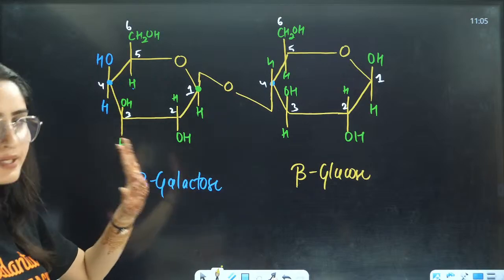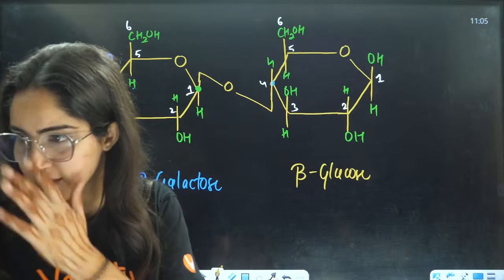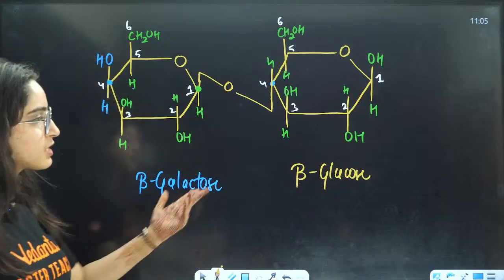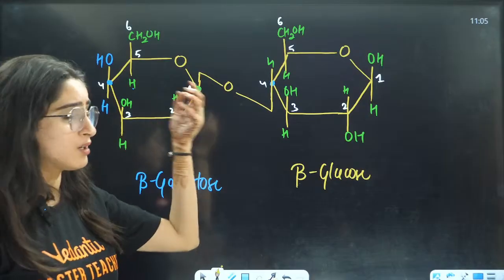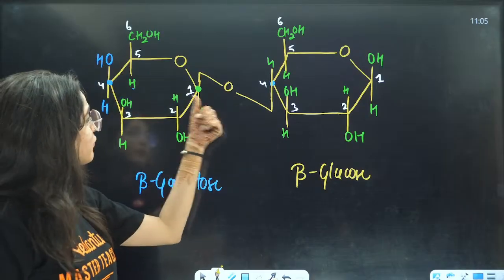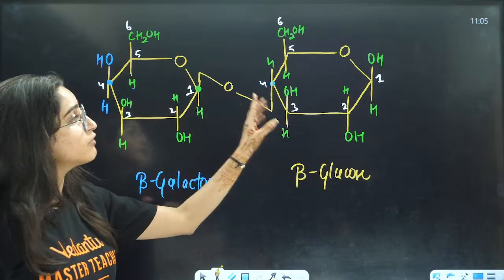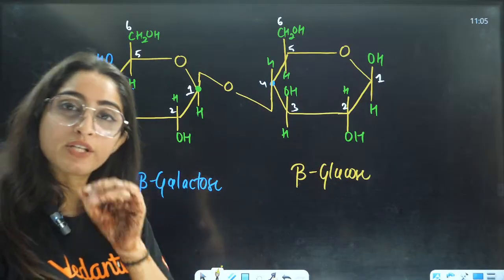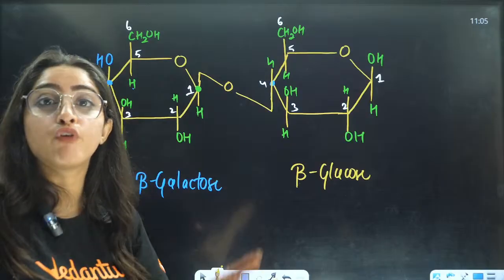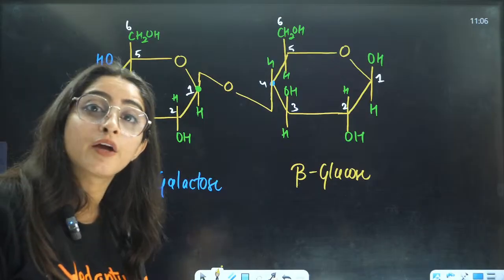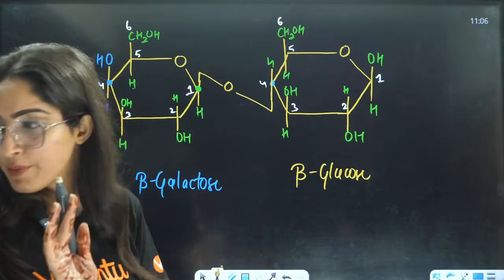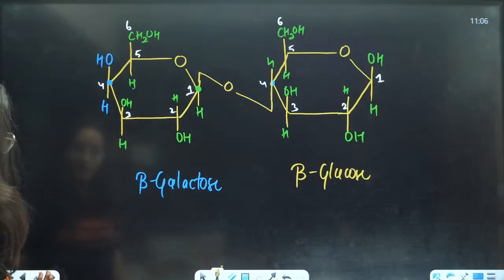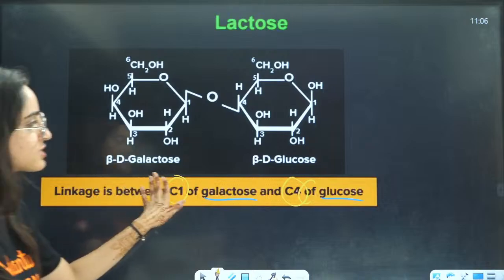Rest of the things are going to be same. Just eliminate water from here. This is the glycosidic linkage between C1 of galactose and C4 of glucose. Now you have to remember which C1 you are using, which C4 you are using. Is it C2 you are using or what? This you have to remember. You don't need to cram this structure, but you need to remember these linkages.